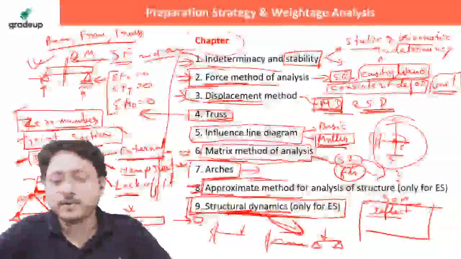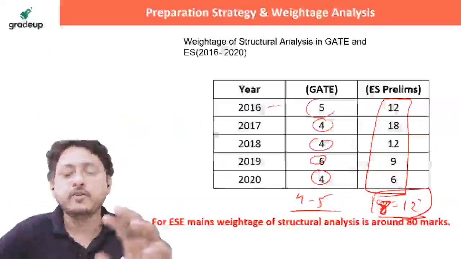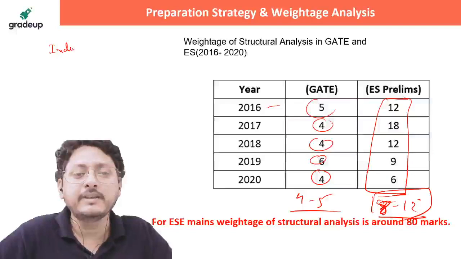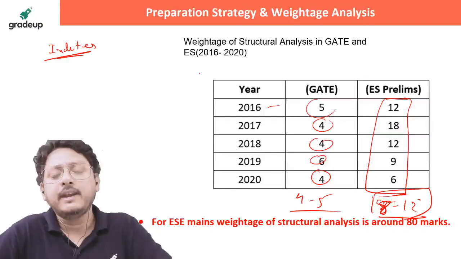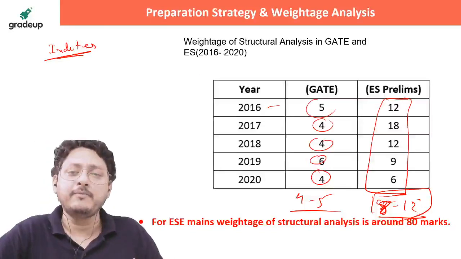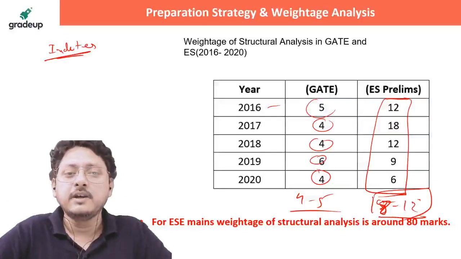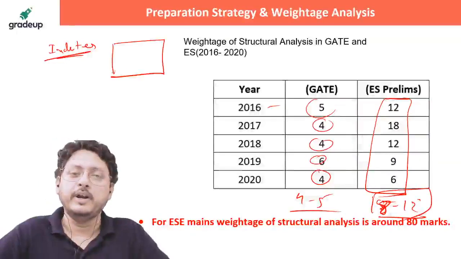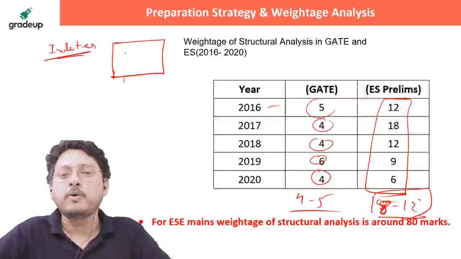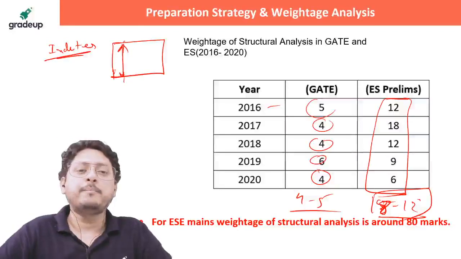See, I'm explaining it. If you go to the different parts, it has a boundary. If you go to indeterminacy, very easy, it has a boundary. If you go to environmental, as per my feeling, I am not very comfortable in environmental. It's too lengthy, anything can be asked. But if you go to structural analysis, all the subjects are very bounded. Bounded means, if you know the boundary, it is very easy to complete. Did you get that? So that is the benefit of completing structural analysis.